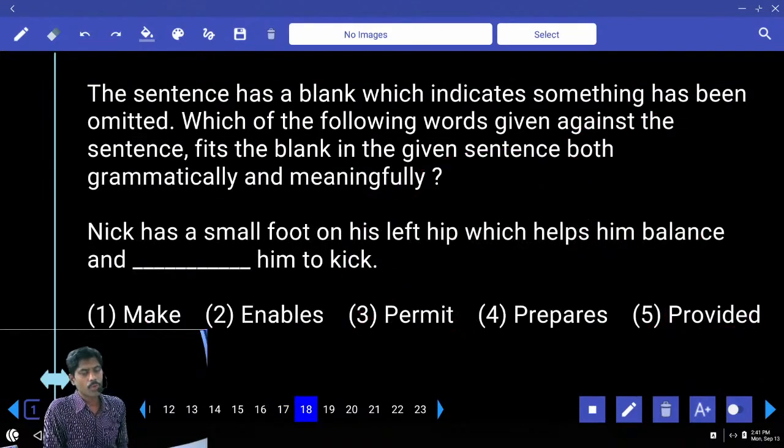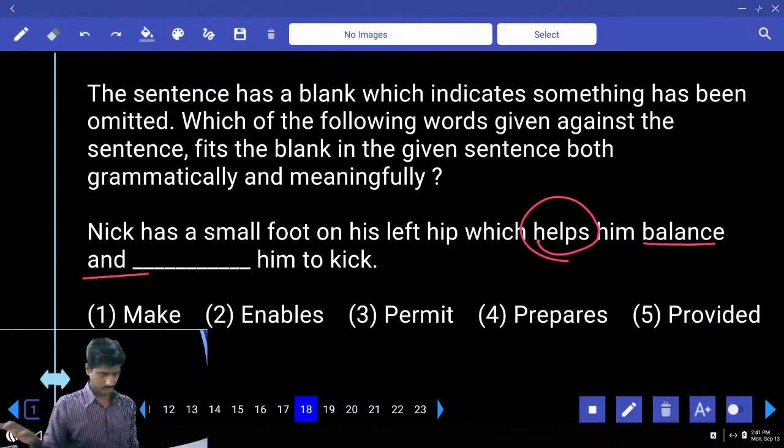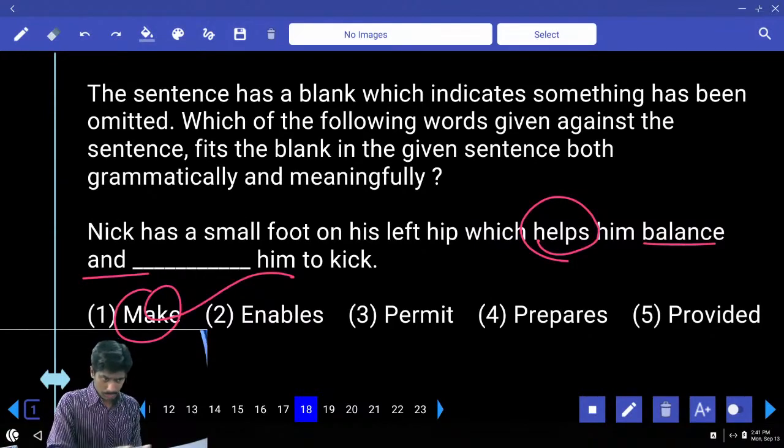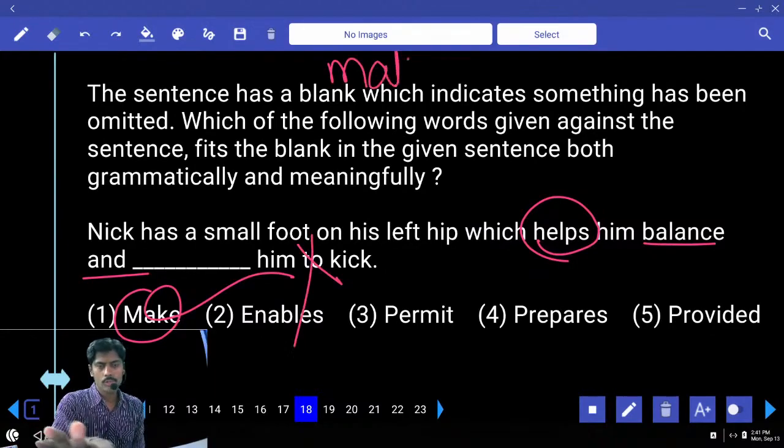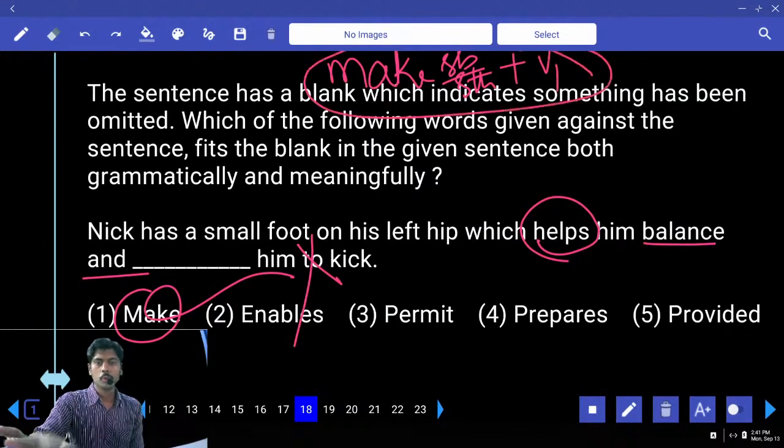Nick has a small foot on his left hip which helps him balance and dash. Helps him balance and dash. Make him okay, but make him too wrong. Make is a causative verb. After make, somebody or something plus V1. Directly V1. To is not needed.